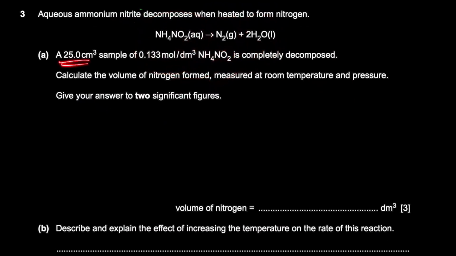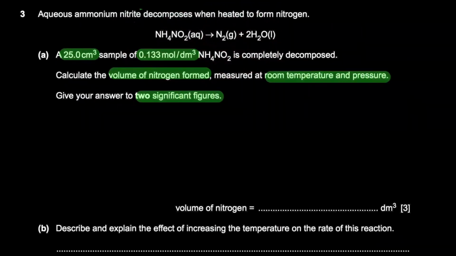A 25 cm cube sample of 0.133 mole per dm cube, just always highlight or underline the information given, is completely decomposed. Calculate the volume of nitrogen formed. That's what they want us to find. Also mark that. Two significant figures. Okay. This is at room temperature and pressure. So for mole calculations, again, just remember the first step: convert the known quantity to moles.